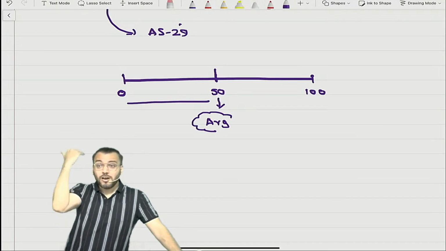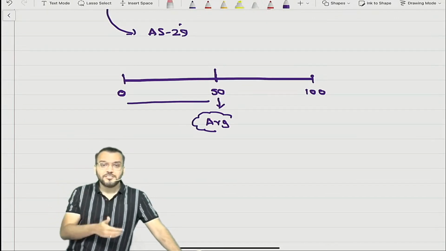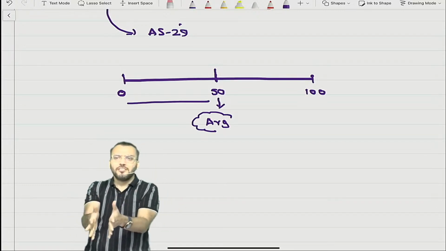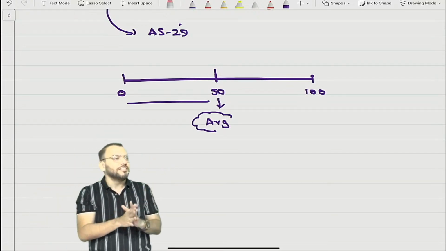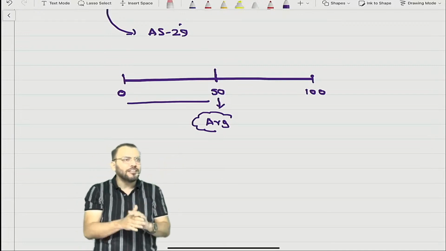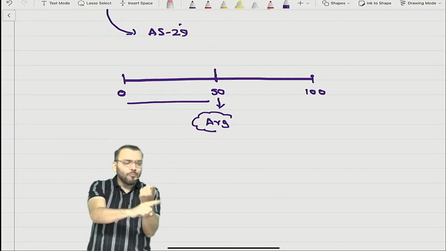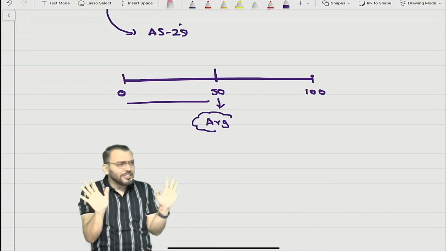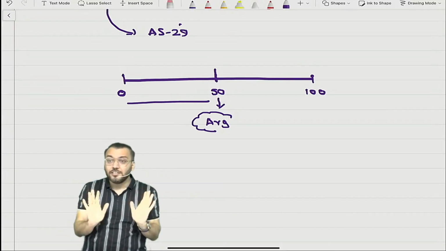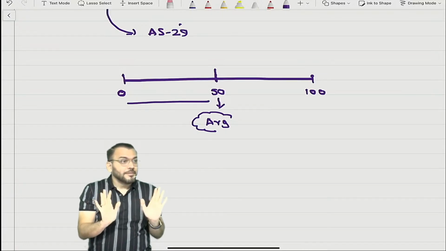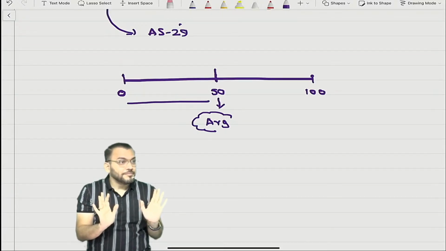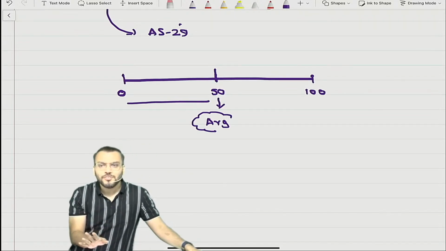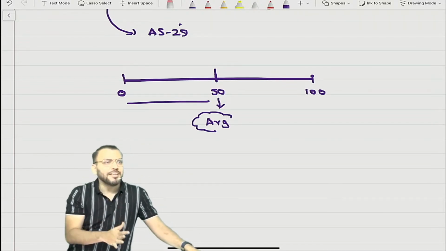Now don't think about others right now. Think about the marks. Suppose you are very new to this and have not discussed anything with others. What happened to others does not matter. You should think about yourself. How much did you score in class 10? I think more than 75, more than 70. You might have scored more than 90 also. I'm not asking that, but more than 75 for sure you scored. In class 12 also you scored more than 75.